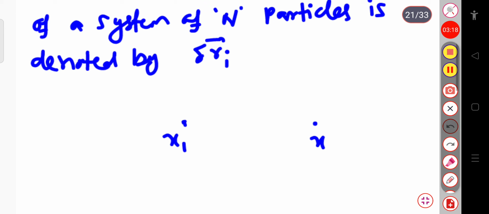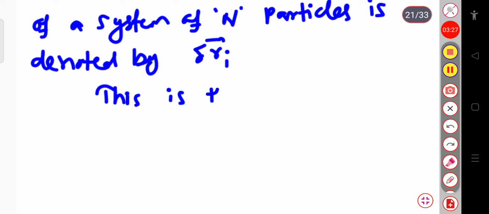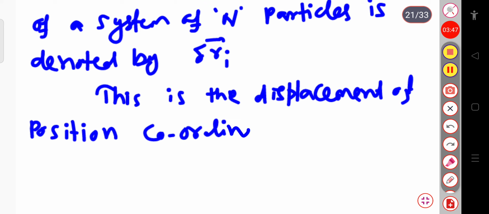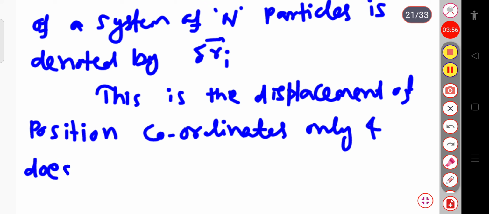So let me write it here. This is the displacement of position coordinates only, and it does not involve variation of time.